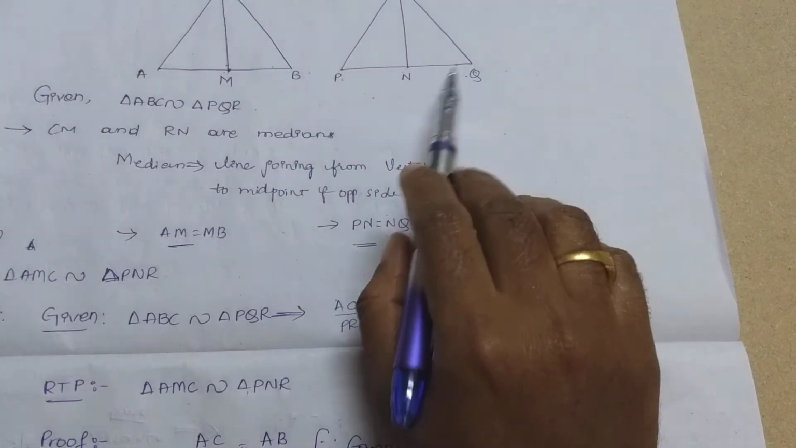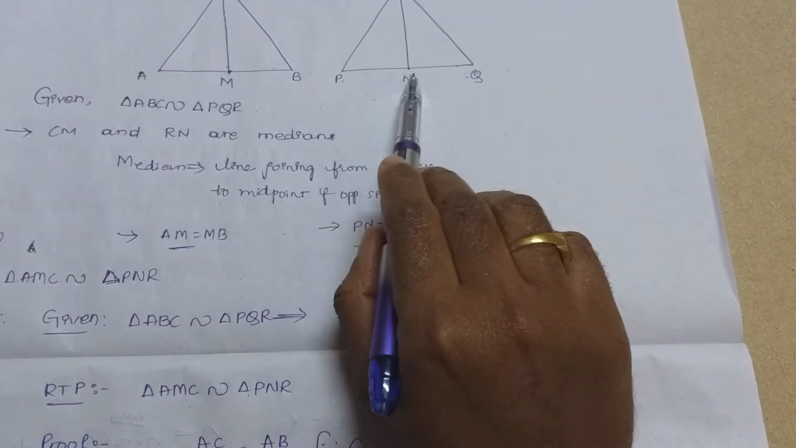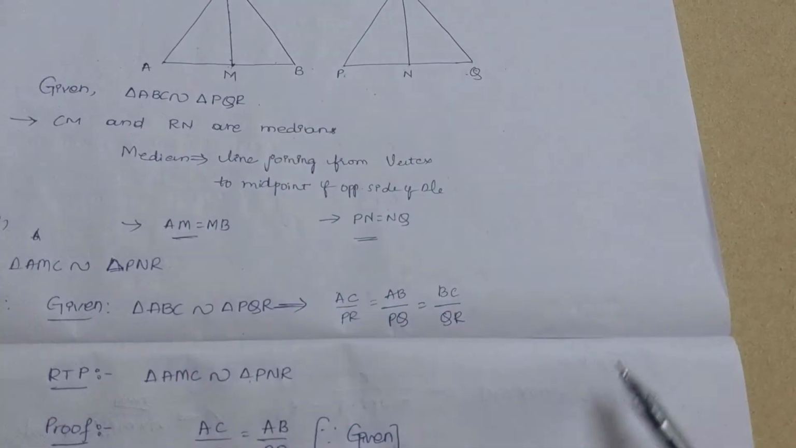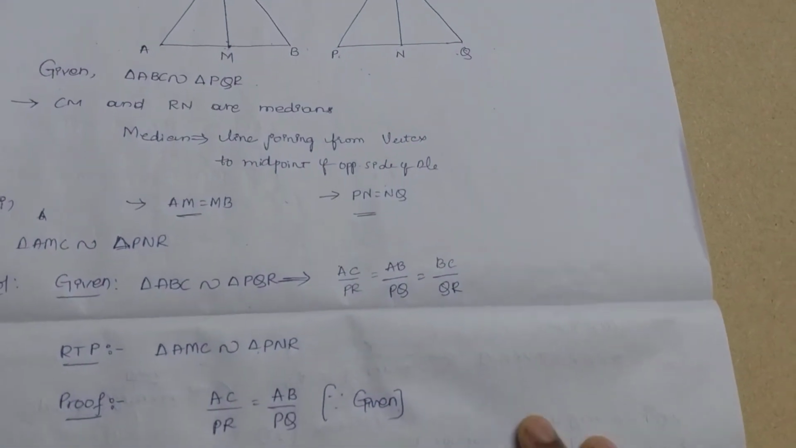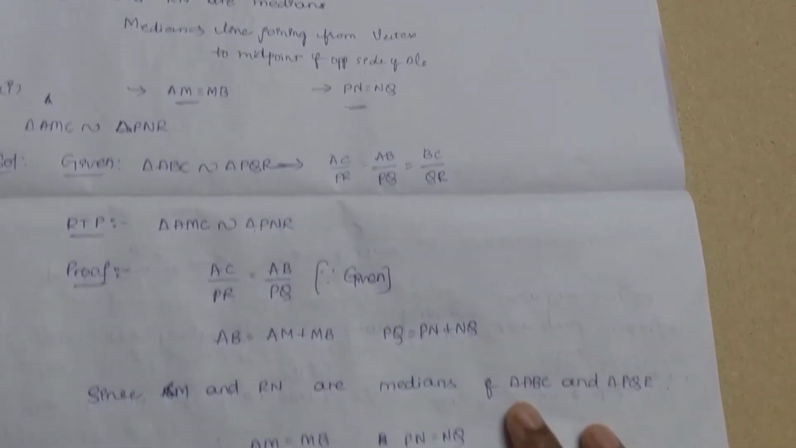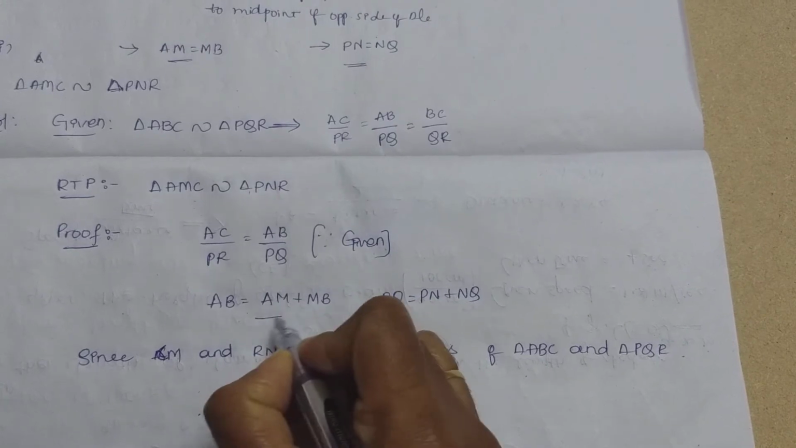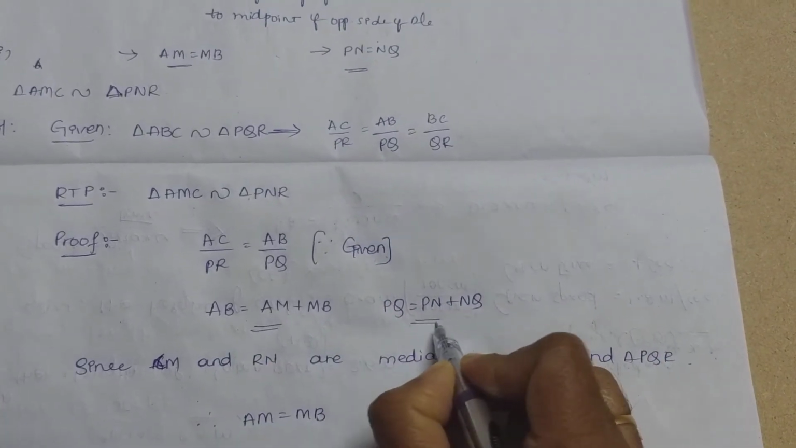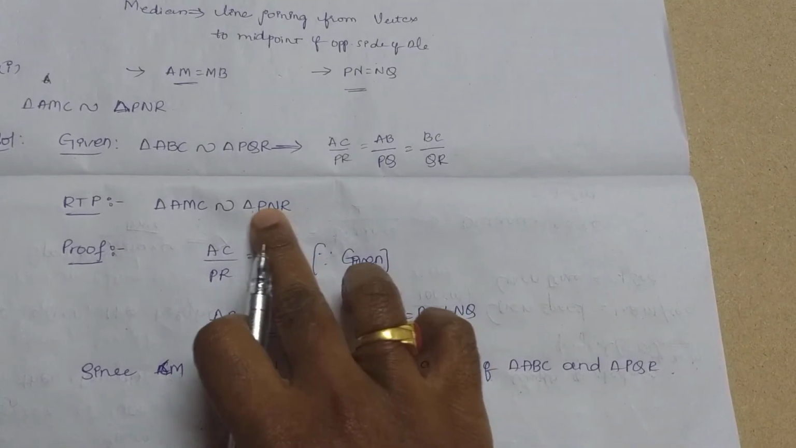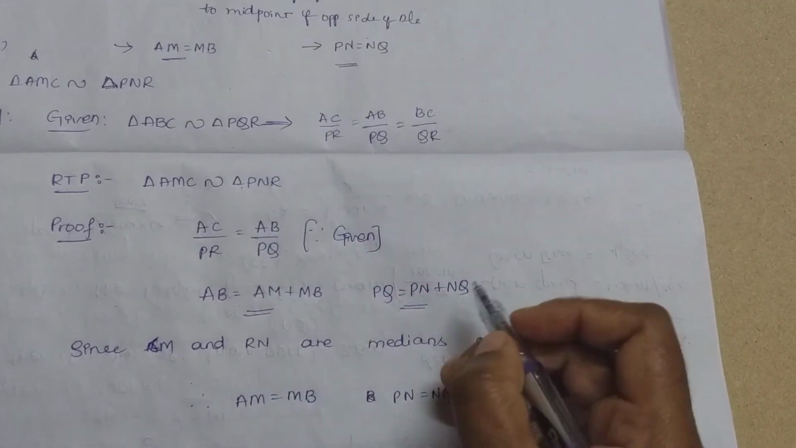PN equals NQ, so PQ can be written as PN plus NQ. AB can be written as AM plus MB. See, AB equals AM plus MB, PQ equals PN plus NQ. But here only PNR should be there. So what will I do here?